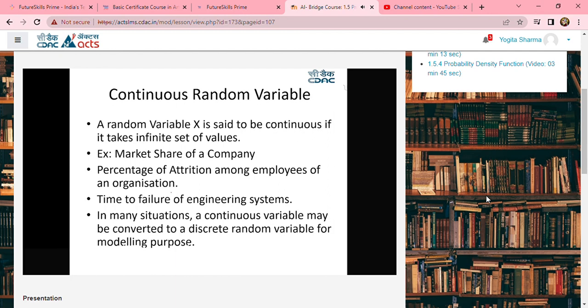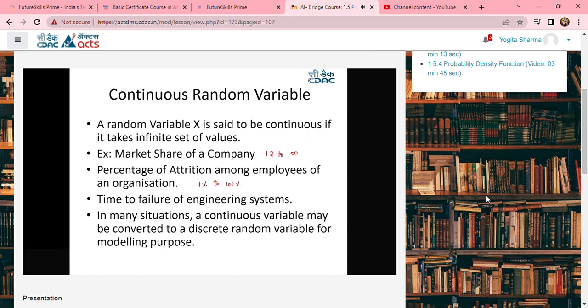Now let us look at an example of a continuous random variable. The market share of a company, or the percentage of attrition among employees of an organization, are numbers which are continuous in nature. The market share of a company may range from ₹1 to infinite rupees. In the same way, the percent of attrition may range from 1% to 100%. So you're going to have a continuous number, an infinite set of values. Variables which can take infinite values are called continuous random variables.